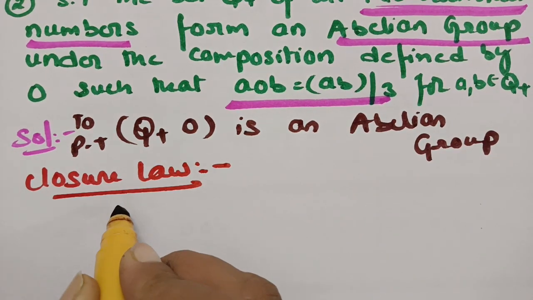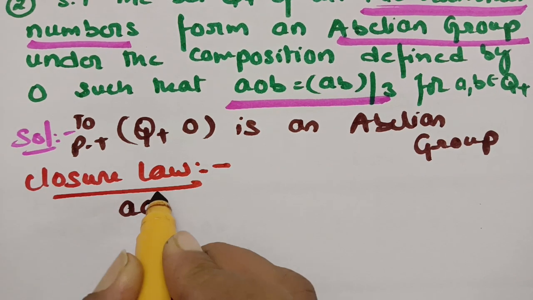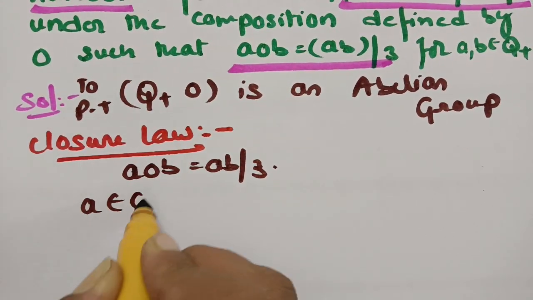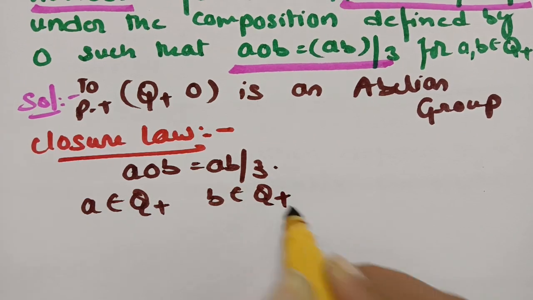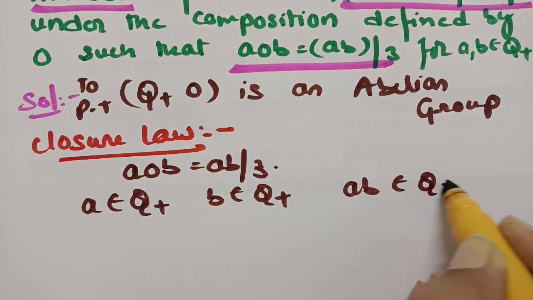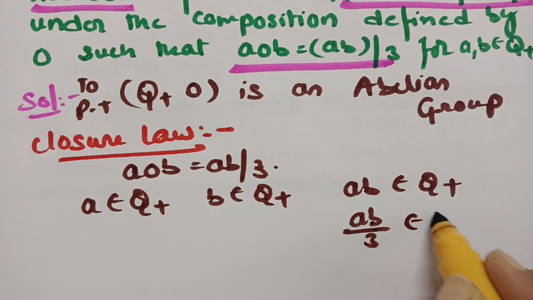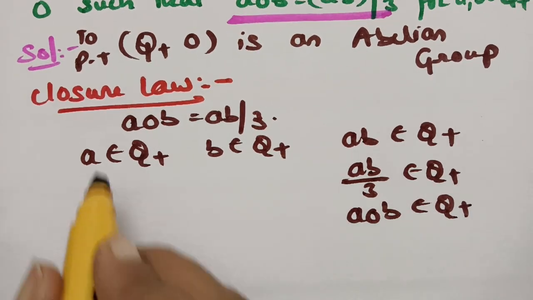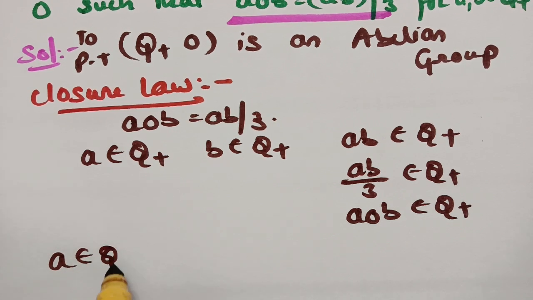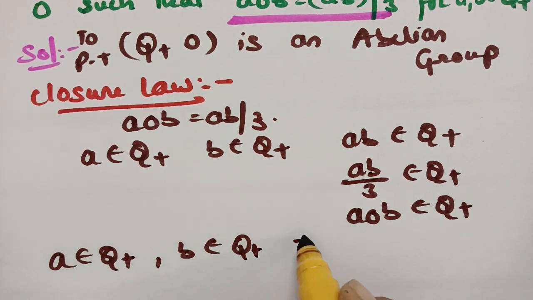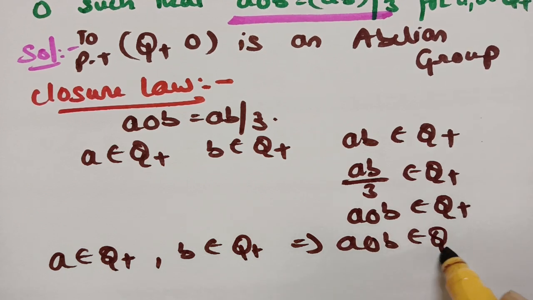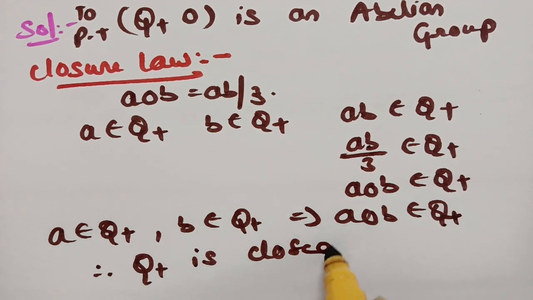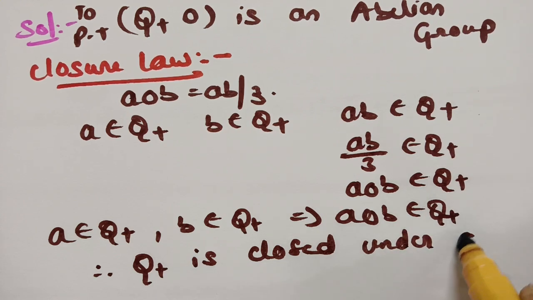So here, for showing this one, A circle B is defined as AB by 3. So please remember this one. A is an element from the rational numbers, B is an element from the rational numbers. If I multiply also, it will be a rational number. If I divide by 3 also, it is a rational number, and therefore this can be written as A circle B belongs to Q plus. So if you observe this, A belongs to Q plus, B belongs to Q plus implies A circle B belongs to Q plus, and therefore Q plus is closed under circle.